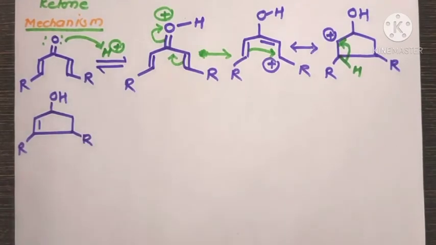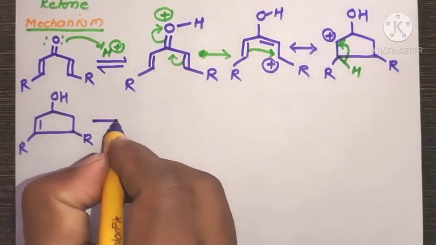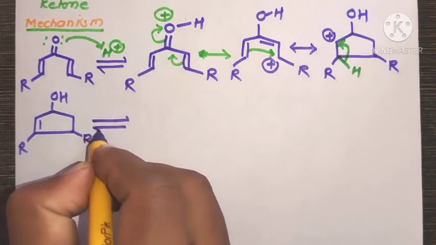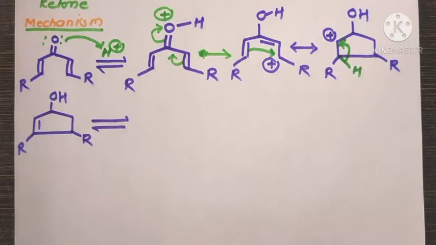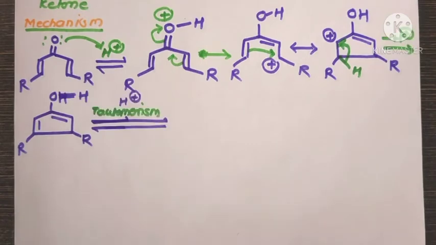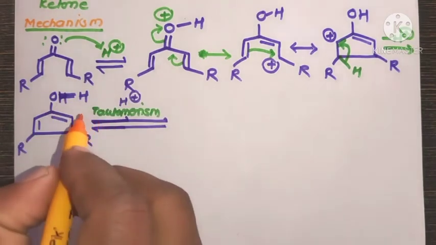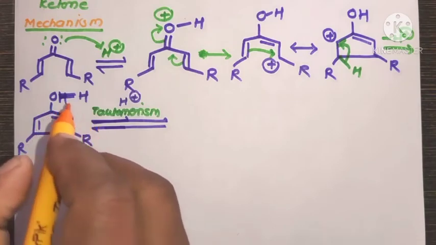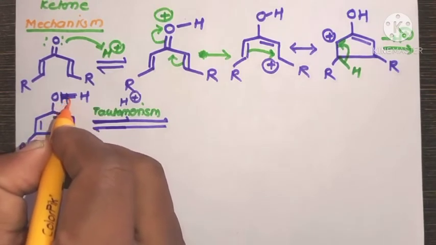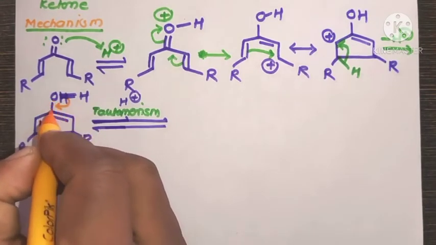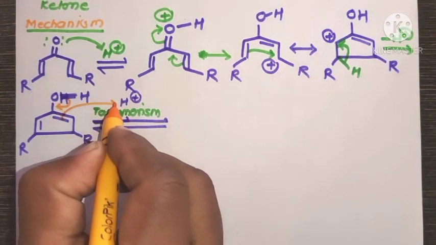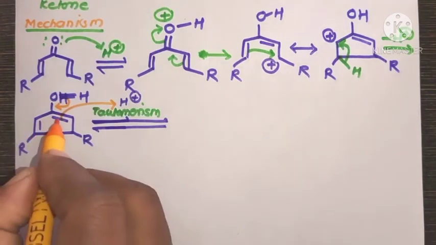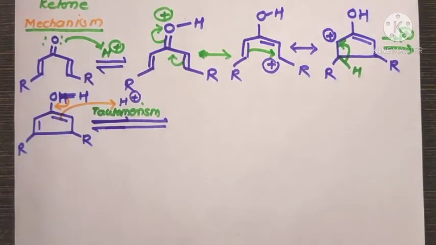Now in the next step, tautomerism takes place, that is, enol to keto form. In the next step there is keto-enol tautomerism. Here in the enol, this bonding electron shifts to form a double bond, and this double bonded electron abstracts the H plus ion to form a single bond, that is, formation of the final product of this reaction.